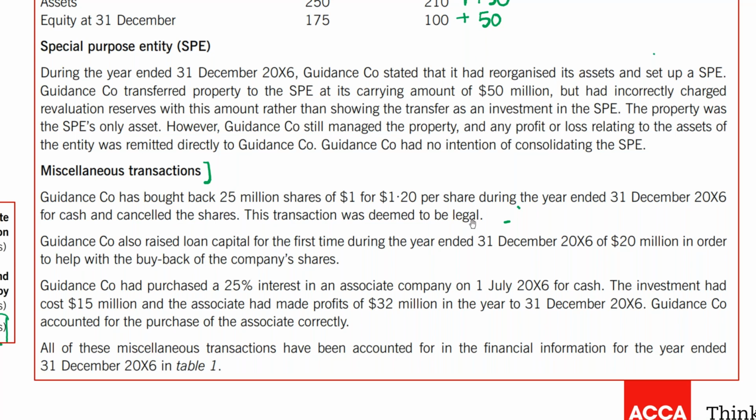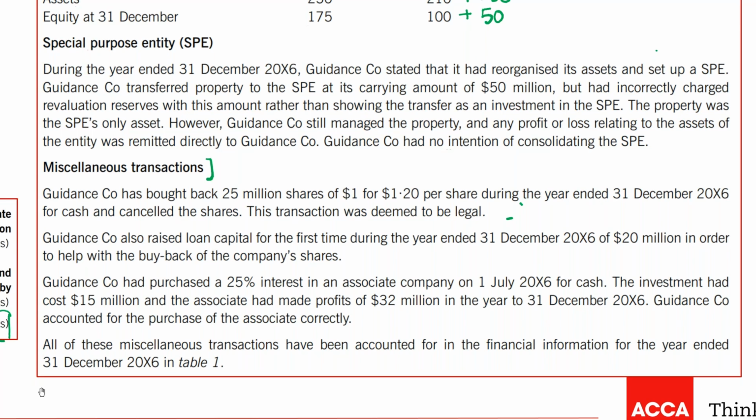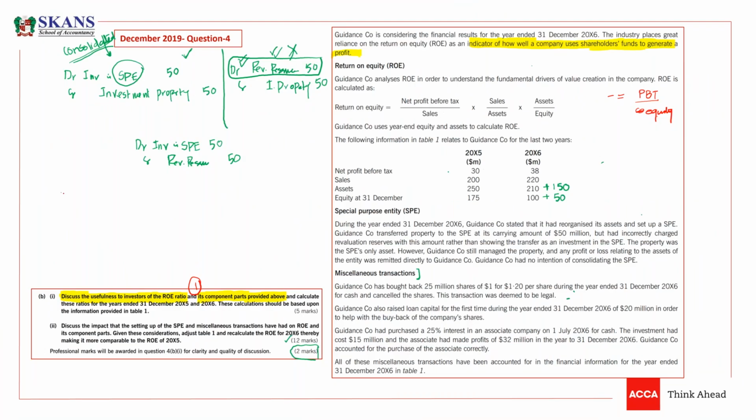So this is a legal transaction, but they have done a transaction and we are eliminating it. What should we do, guys? Just let me know. We should calculate how much we have paid for this. We have paid 25 into 1.2. So what was the entry? Listen carefully. They have bought back their own shares, so they debited equity and credited cash. One asset is decreasing and the equity is also decreasing.